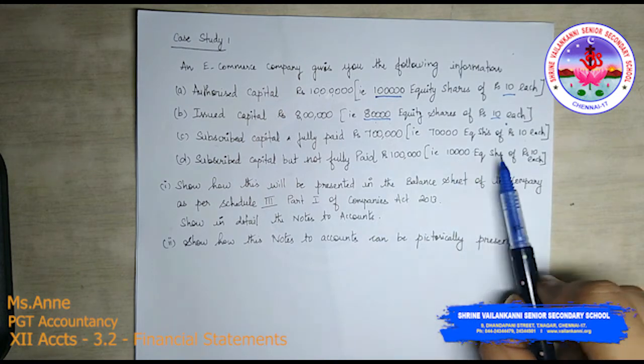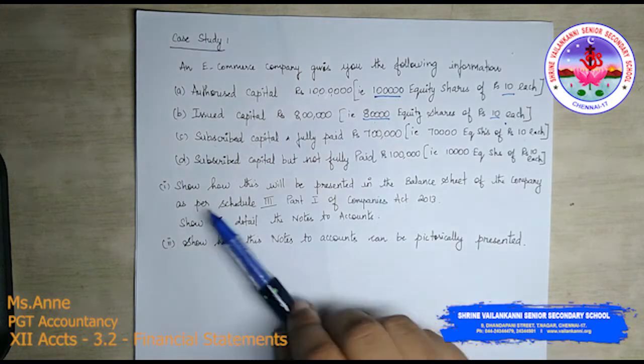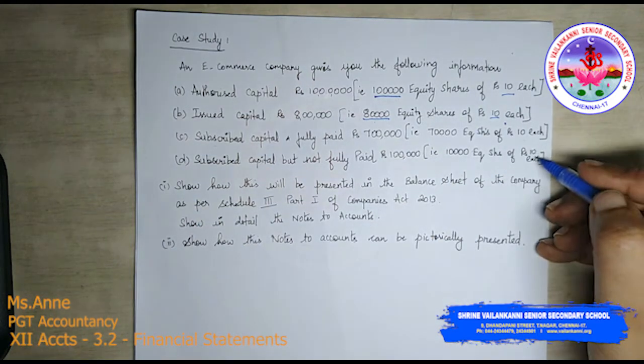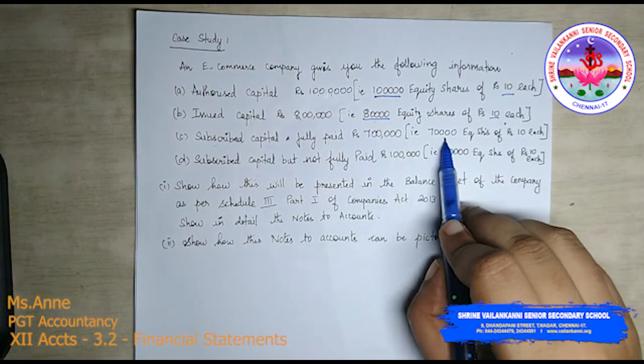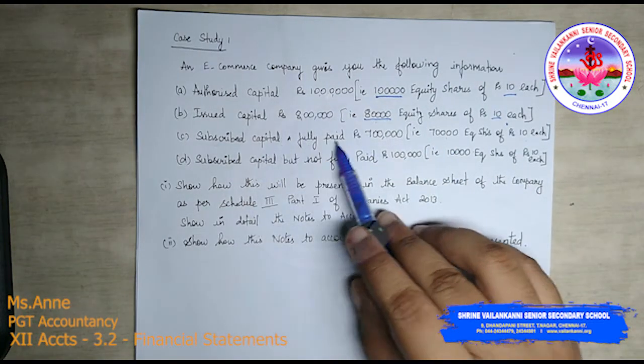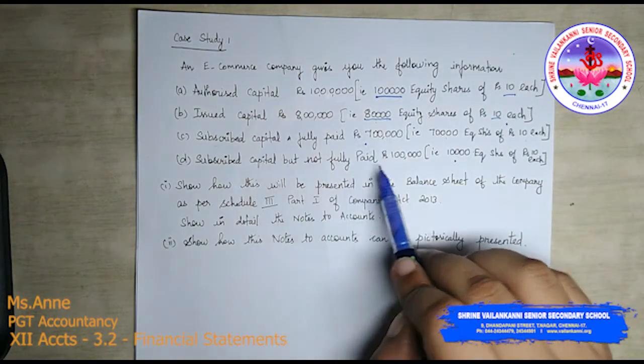That is 10,000 equity shares of rupees 10 each not fully paid up. So out of the issued shares, 70,000 are subscribed and fully paid up, and 10,000 are not fully paid up.